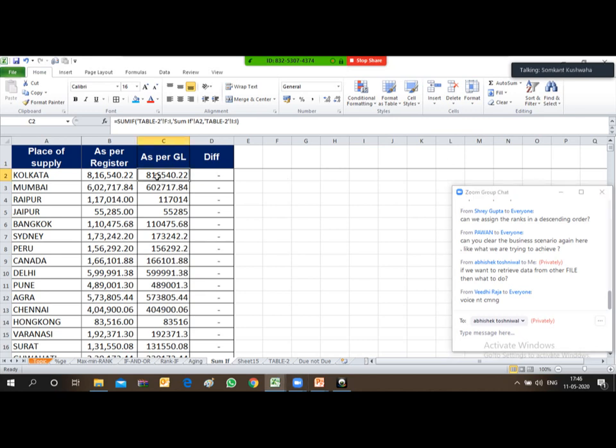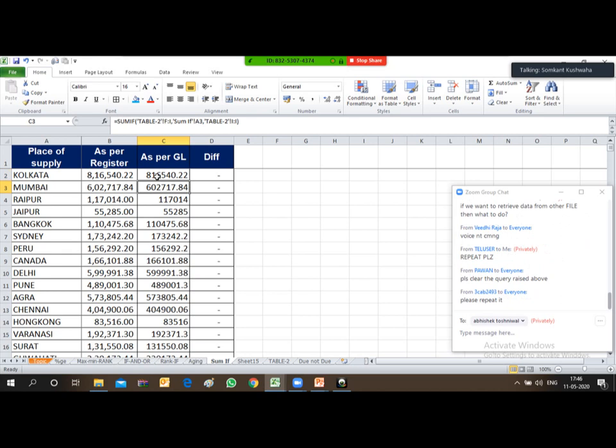Welcome back. Let me just understand whether this formula is clear to you, or shall I repeat, or let's move ahead. Okay, I'm repeating this formula of SUMIF.